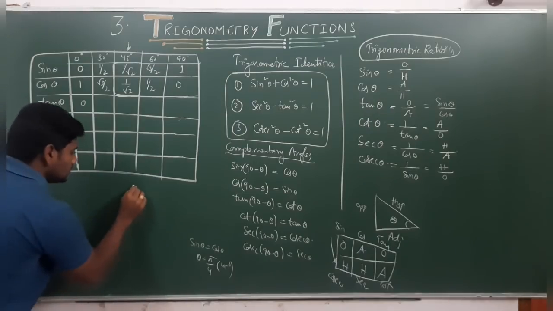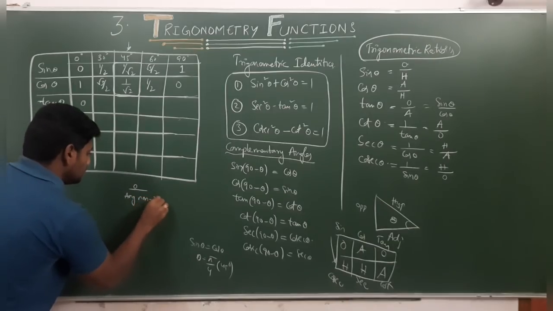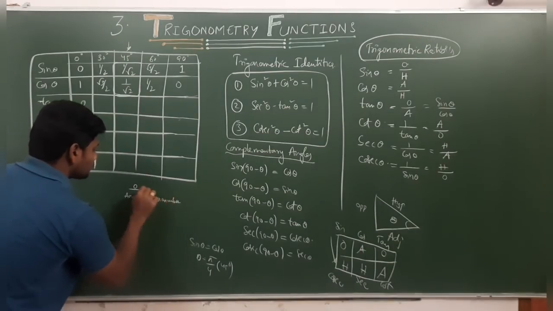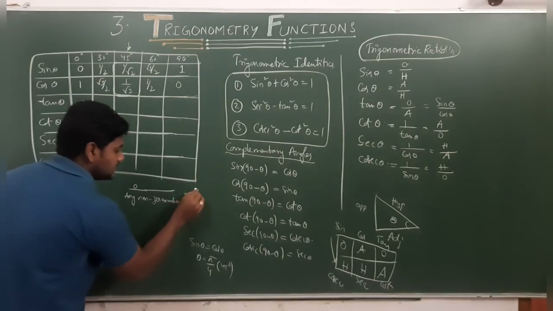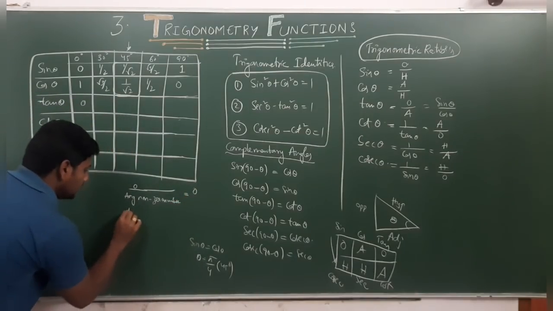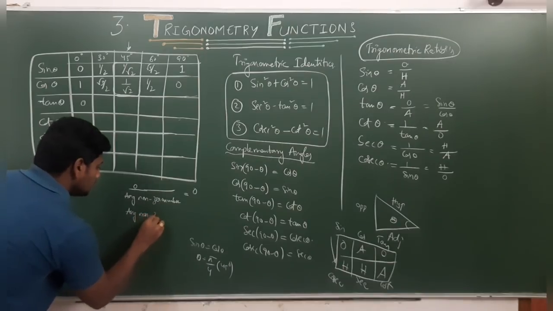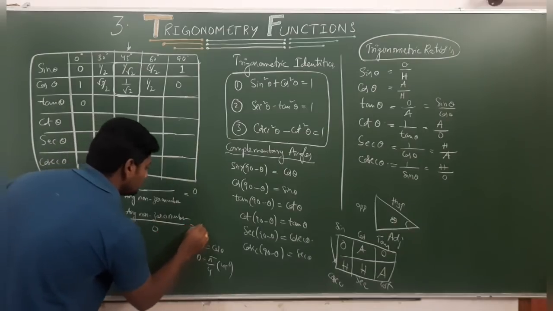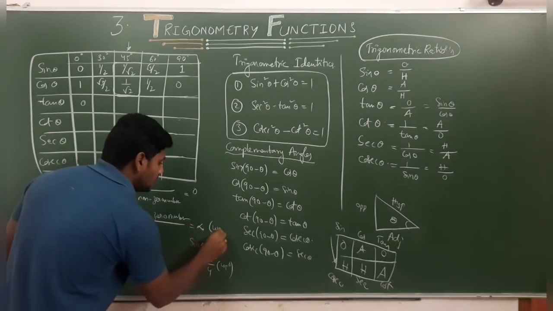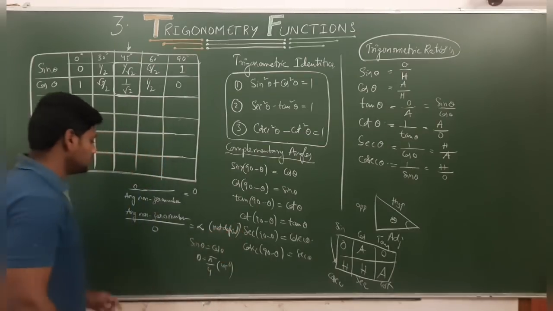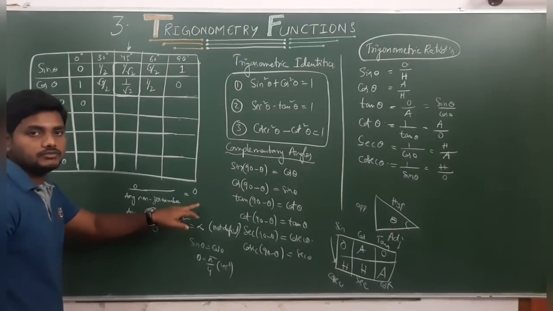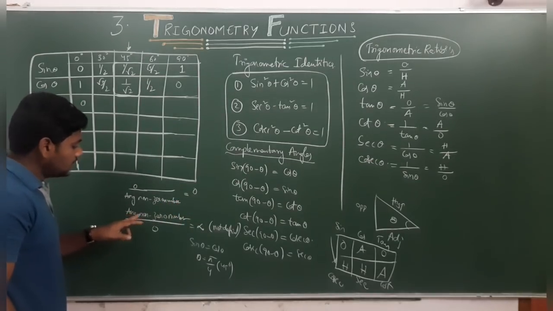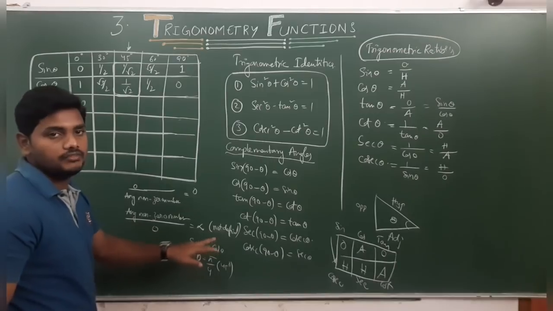So remember this: 0 by any non-zero number is equal to 0, and any non-zero number by 0 is equal to infinity, or nothing but undefined, or not defined. Remember this. 0 by any non-zero number gives 0. Any non-zero number by 0 gives undefined, right?